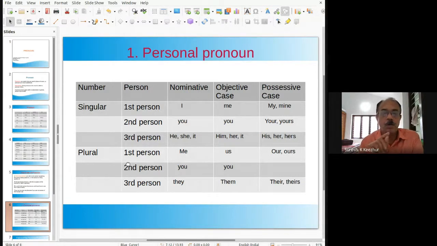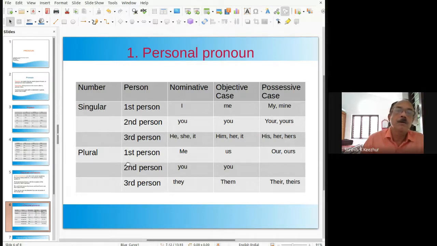Nominative, objective, and possessive are cases. The objective case is, for example, me. It refers to a person, but in the place of an object: subject, verb, object. That is the objective case.